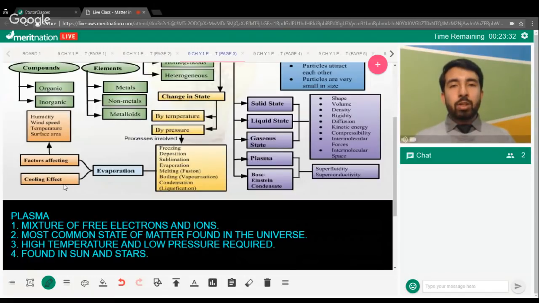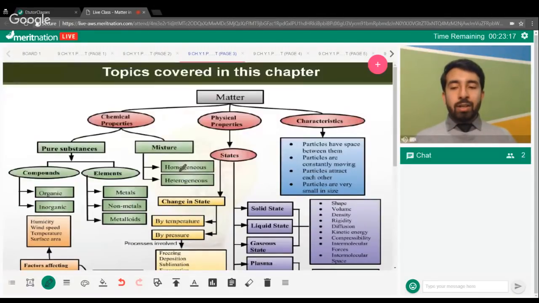Also, we have to study the cooling effects of evaporation, which basically includes all your reasoning part: why the water kept in earthen pots becomes cool during summer, why we should wear cotton clothes during summers, and all such kinds of questions. So that was about the topics which are covered in this chapter.